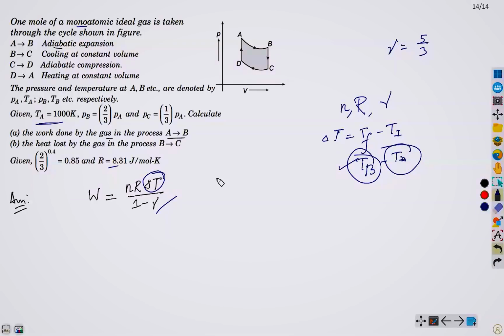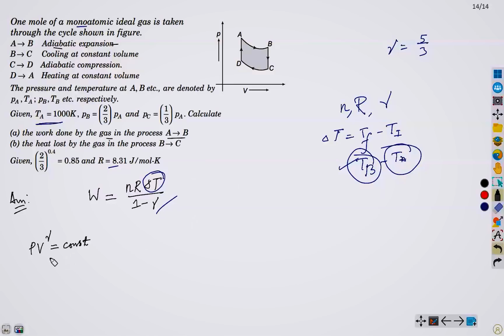Okay, so how to evaluate TB? Since this is an adiabatic expansion, we know that PV^gamma equals constant. But in this case, we do not have any temperature terms here.